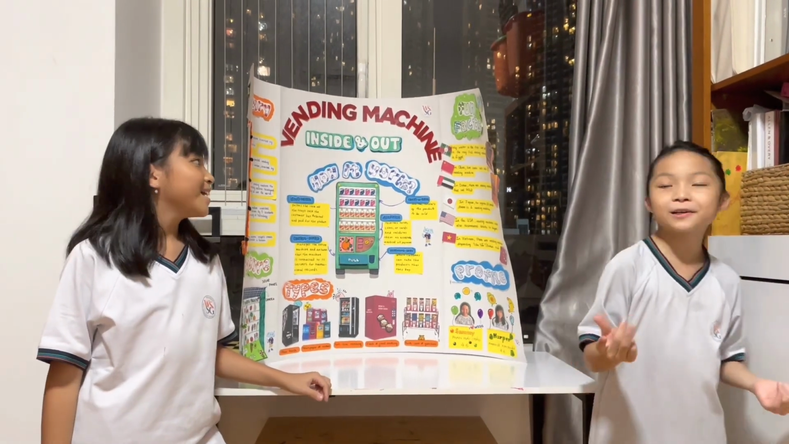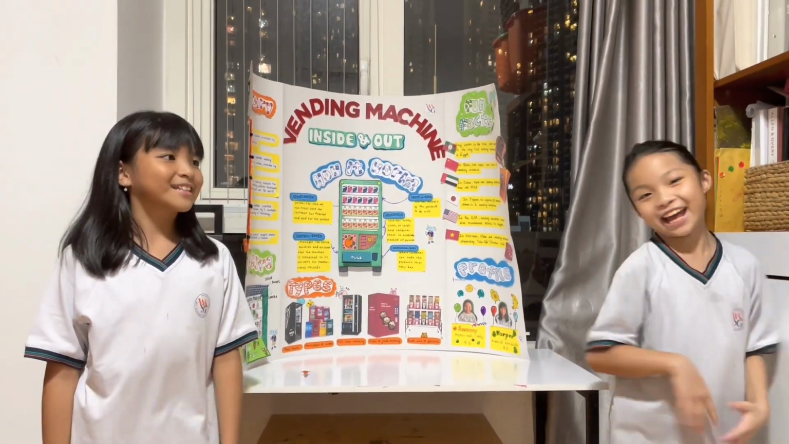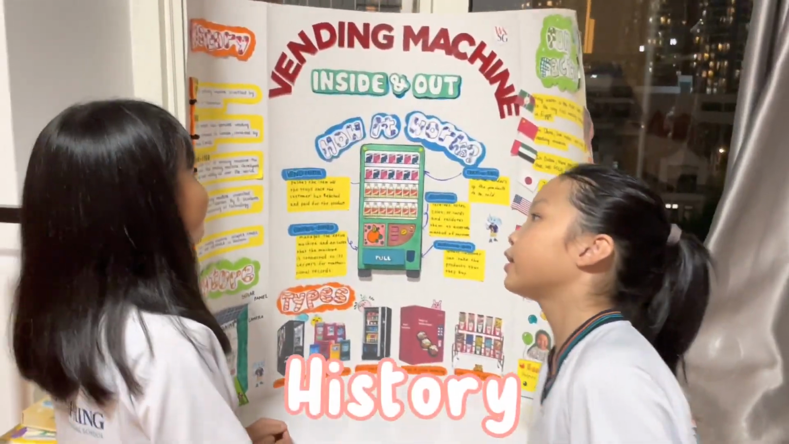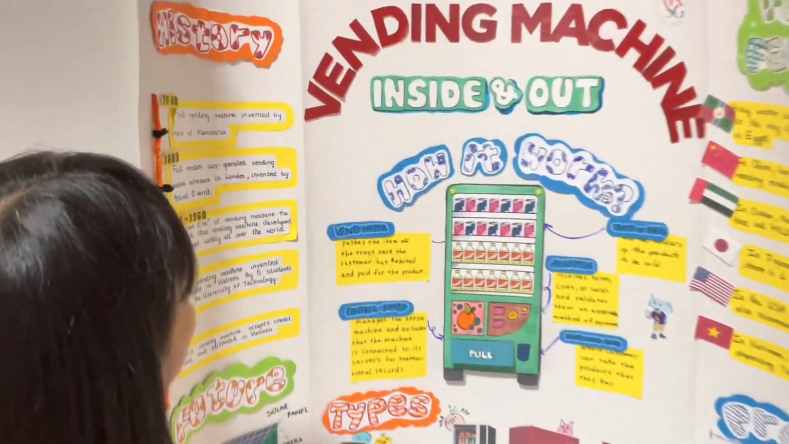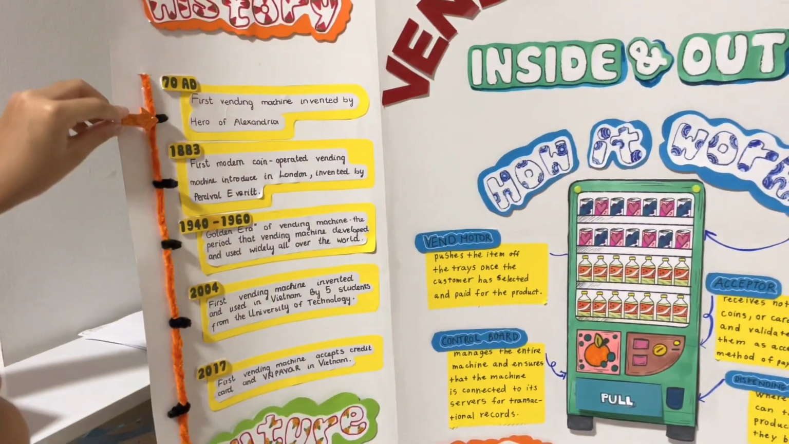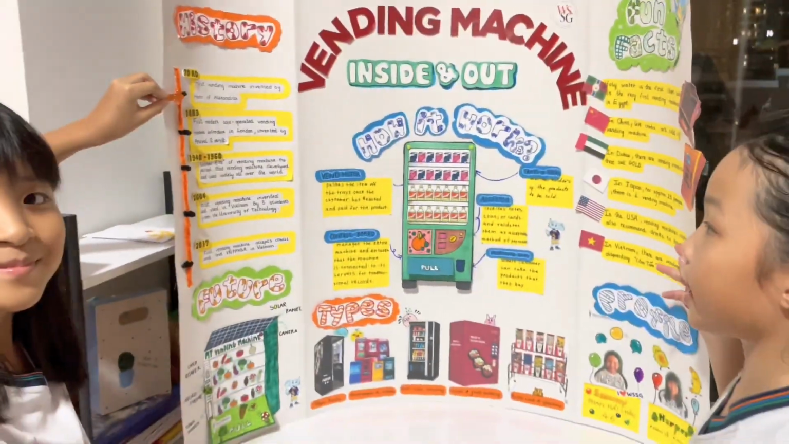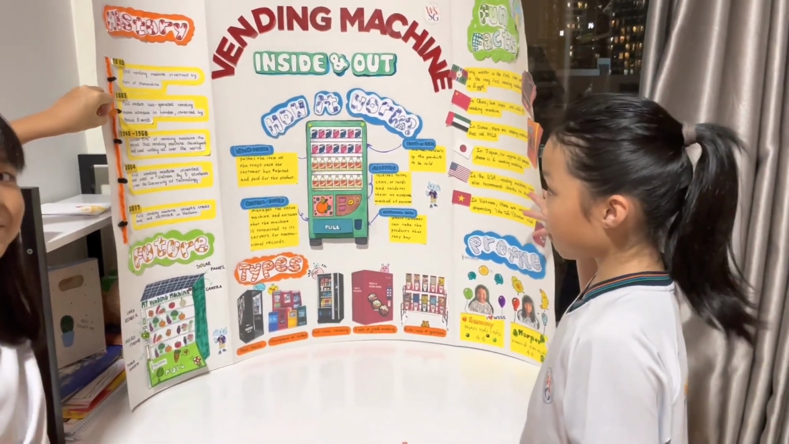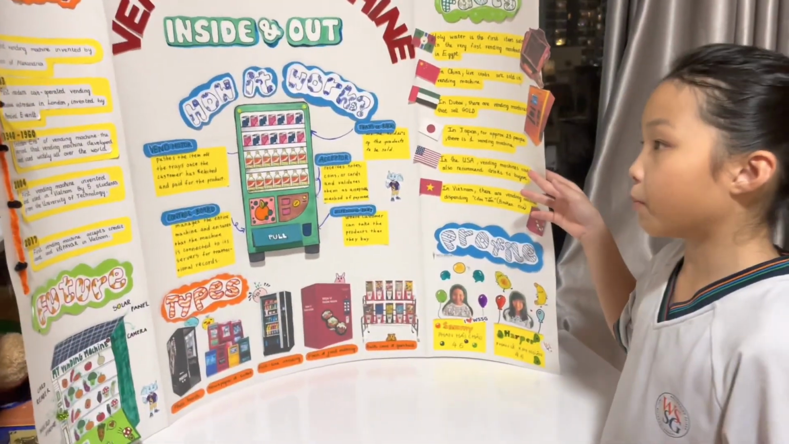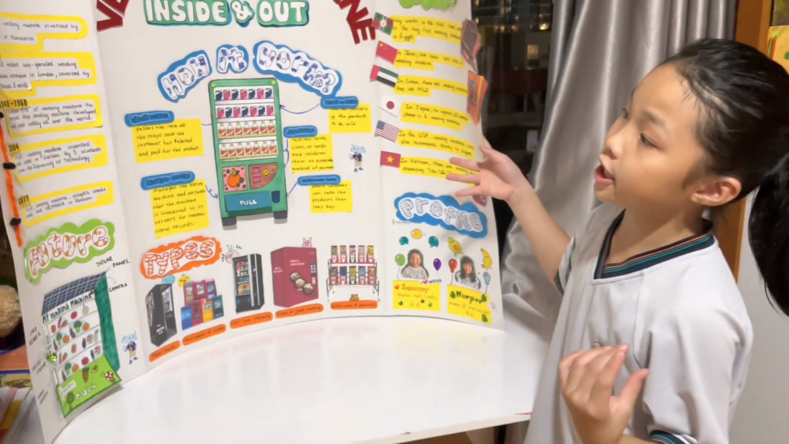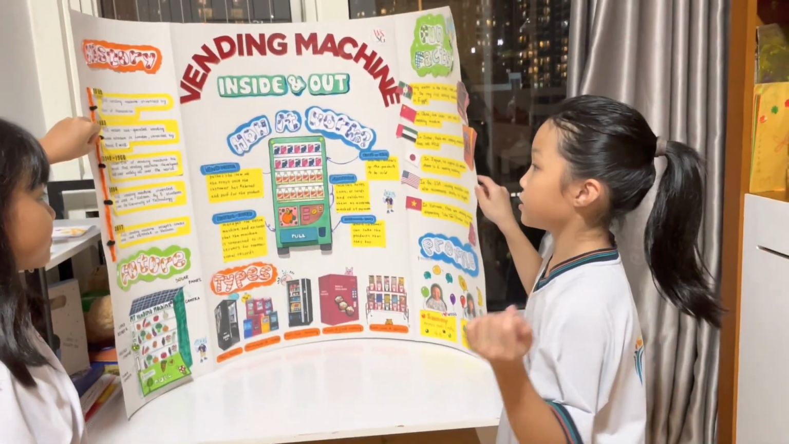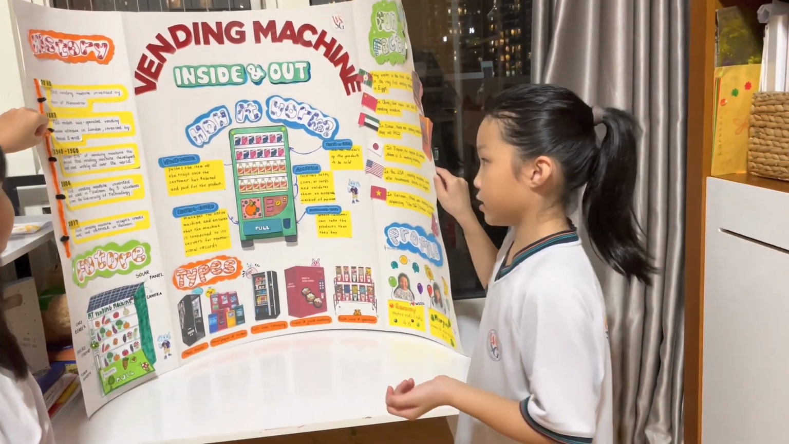Our project is about a vending machine inside an app. First, we'll go to the history part. In 1780, the first vending machine was invented by Hero of Alexandria. In 1883, the first coin-operated vending machine was introduced in London, invented by Percival Everett.